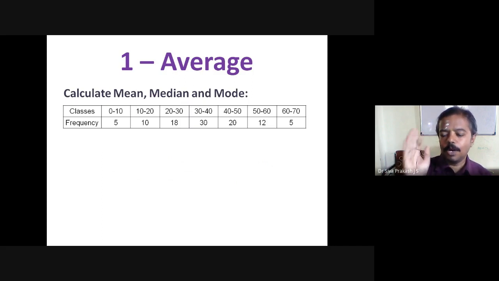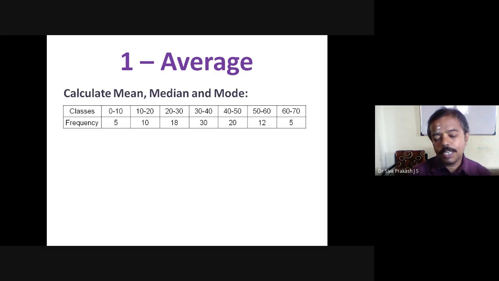Mean, median, mode, harmonic mean, geometric mean, everything falls within that. You will not get mean as 10, median as 40, and mode as 70. It's not possible in grouped data, in a continuous series, except in a few situations.